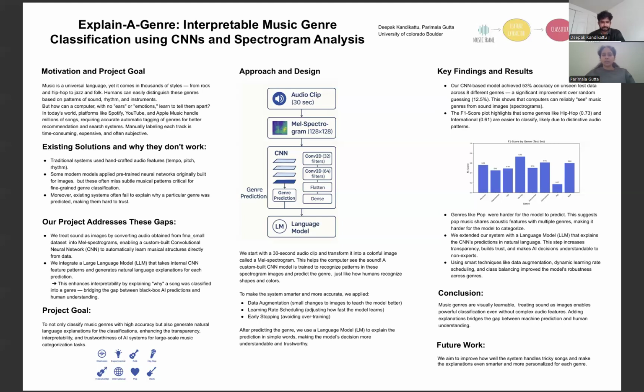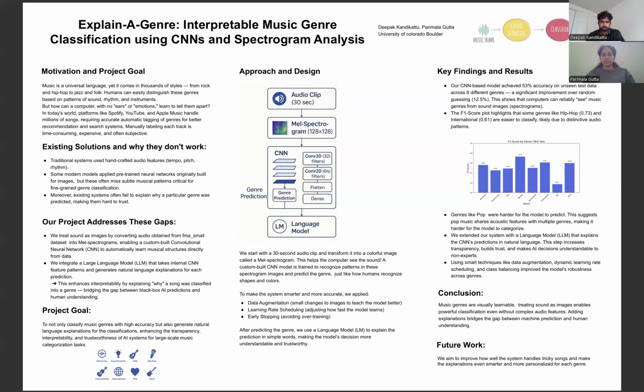On the poster, we have included a bar plot that shows F1 scores for each genre clearly. This visual highlights that while the system works impressively for genres with strong distinctive features, it still has room to grow when it comes to more ambiguous categories.